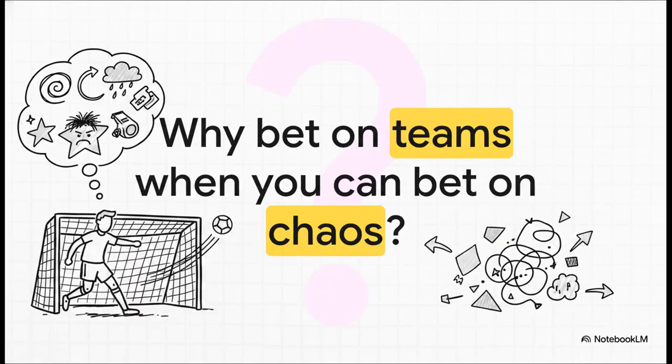Because honestly, why bet on teams when you can literally just bet on chaos? As fans, sure, we all love watching our team win, but trying to mathematically pick that winner, it's exhausting. You're trying to predict tactical shifts, the weather, weird refereeing decisions, or whether the star striker woke up on the wrong side of the bed. It's almost impossible to keep a consistent edge when you're relying on that many unpredictable human variables.